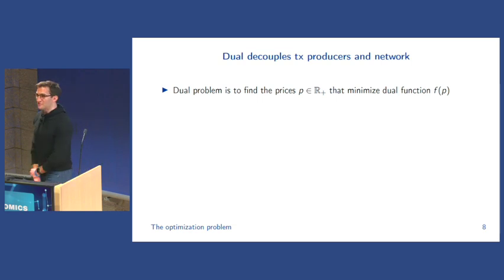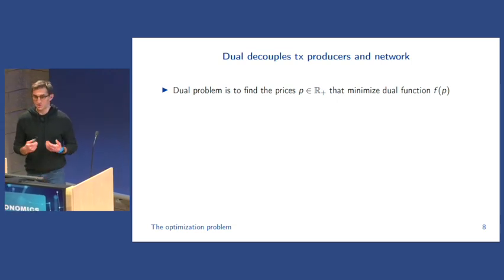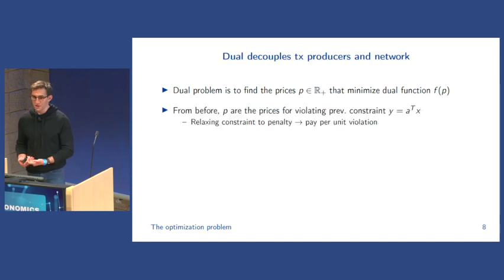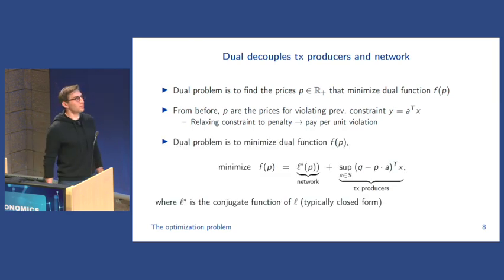So to dive into what this dual problem exactly is, it's to find the gas price p, like the price set by a fee mechanism, that minimizes a dual function, which I'll call f. And from before, p is exactly the price for violating that constraint, y is equal to A transpose x. This is the dual problem here.